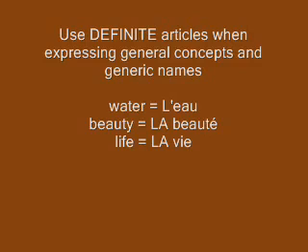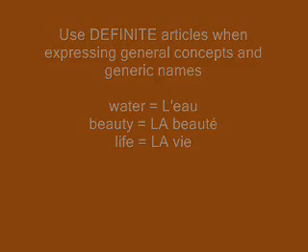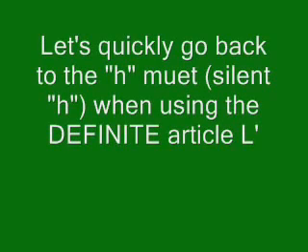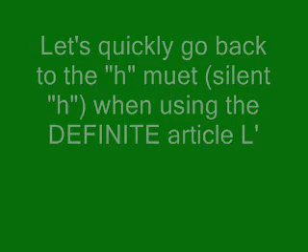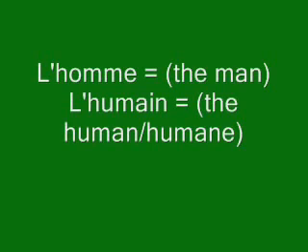Okay, so you use the article in front of each generic noun or concept or idea used in a general sense. I think I forgot to mention the H muet when using L apostrophe. I just showed you how to use the L apostrophe in front of a vowel. H muet simply means silent H. We have nouns like that in French which begin with a silent H, like homme, humain.